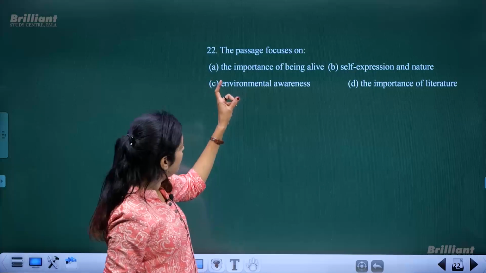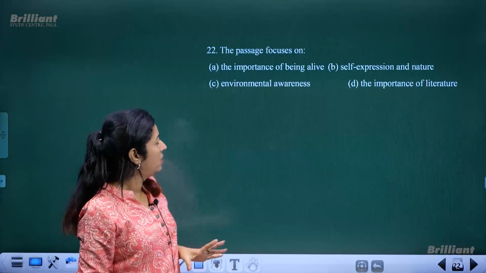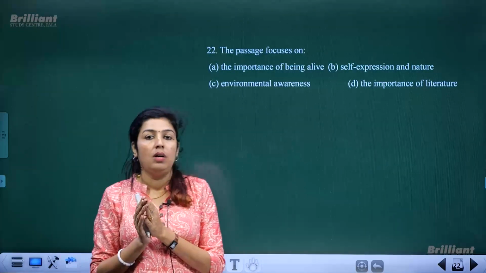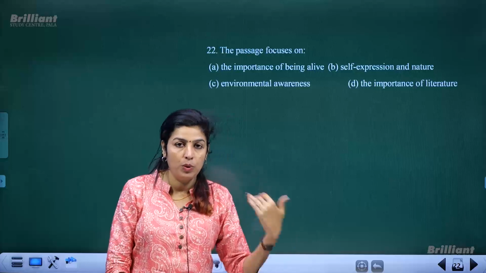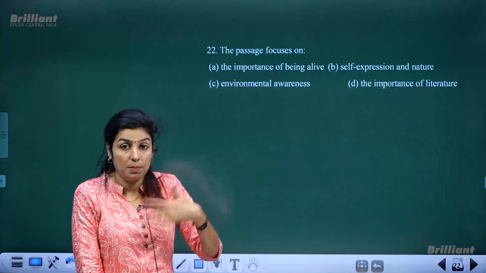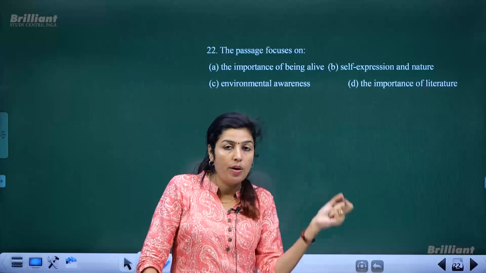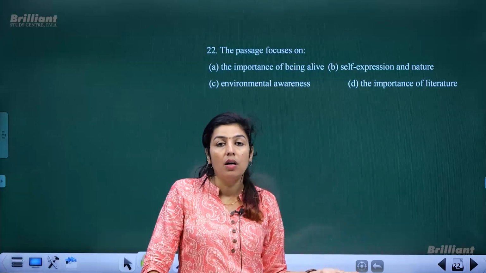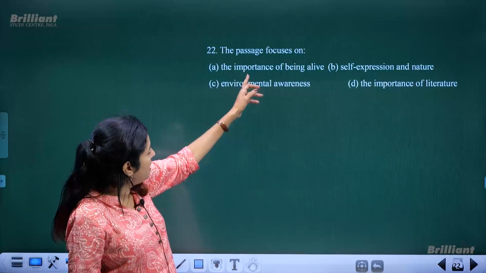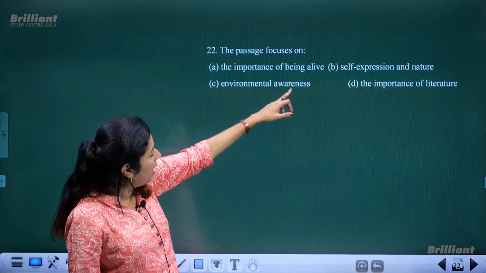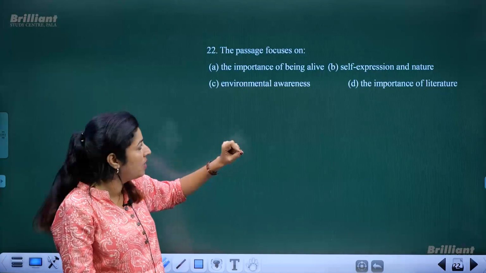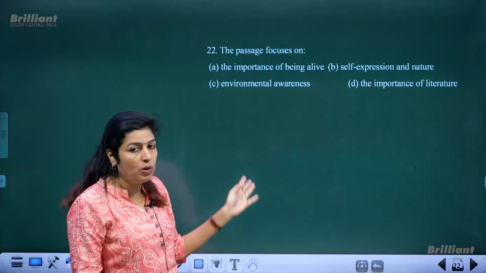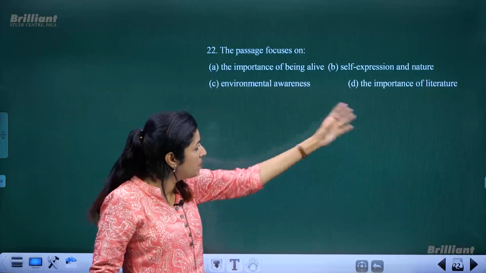Next is, the passage focuses on what? Right now we discussed how the passage focuses on the importance of being in communion with nature. It also tells you something about expressing yourself in the form of drawing or jotting down words in the form of short stories or poetry, etc. So the importance of being alive is just one of the options or one of the elaborations given, not the main thing. Self-expression and nature. Environment, it's not just about environment, it's not just about literature, it's about both, right?